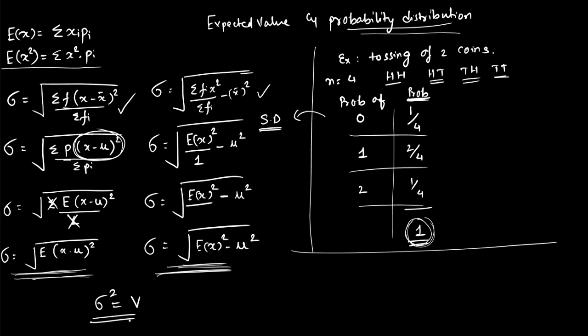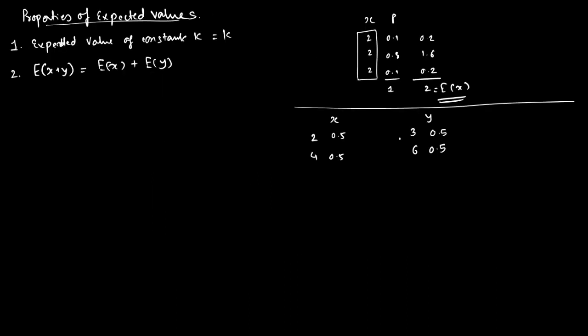This is expected value, probability distribution, and standard deviation. The probabilities are 0.5, 0.5. Now you cannot change the probability. So the expected value of x is 1, 2, total will be 3. Expected value will be 3. What will be the expected value of y? This is 1.5, this is 3. This is 4.5. Expected value of y will be 4.5.